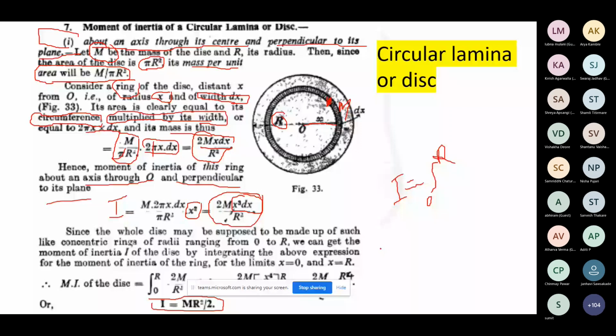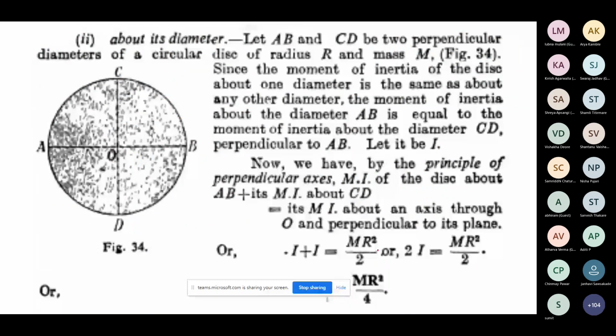So the moment of inertia you can calculate for the disk about its axis passing through the center. Now again, this moment of inertia is position dependent, depending on which position you are going to find it. So the next case is about its diameter. How do we find it about its diameter?